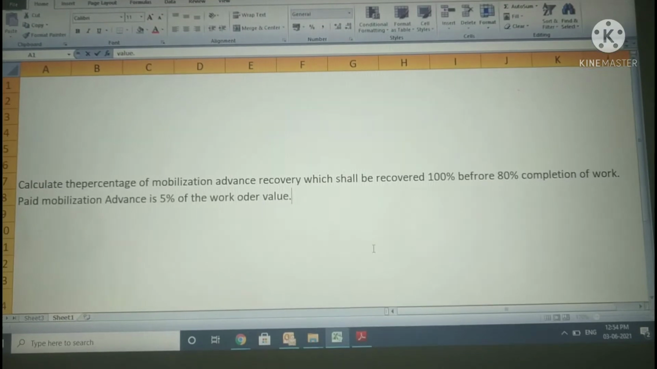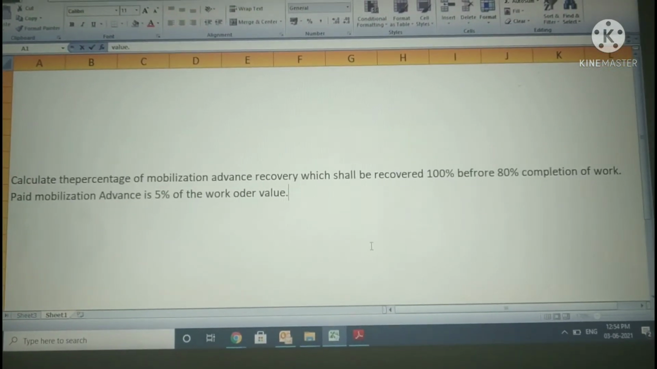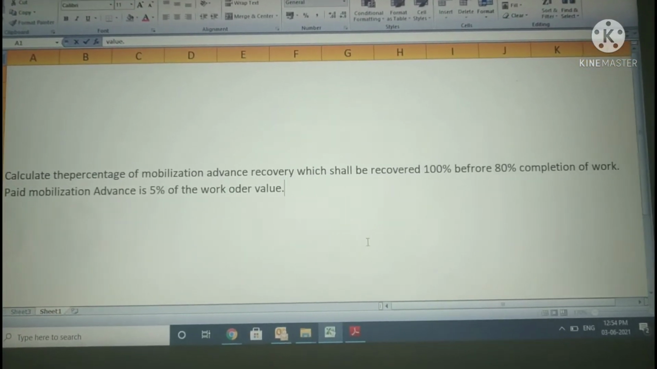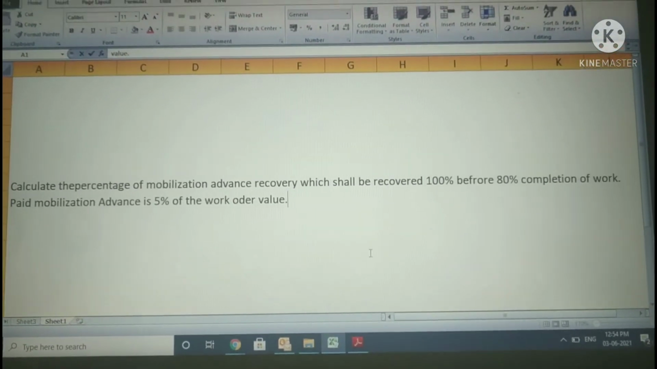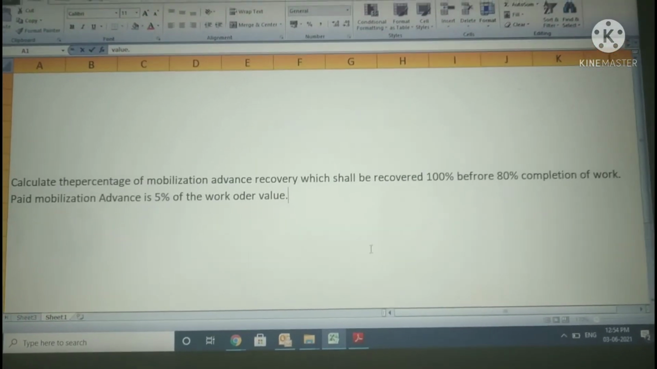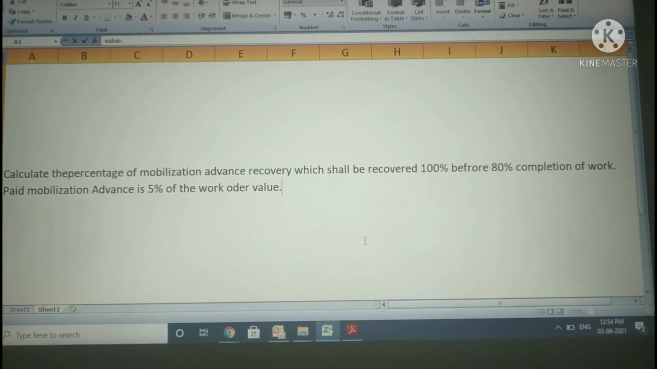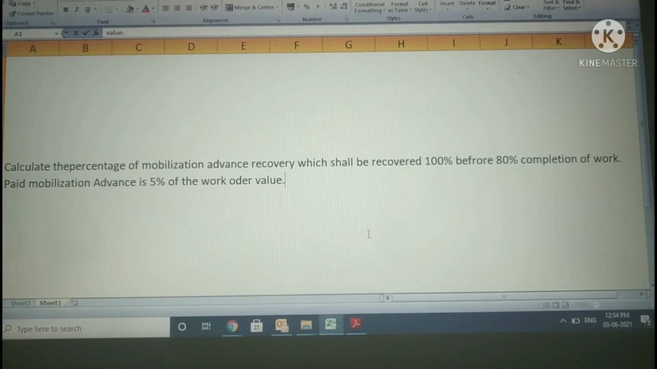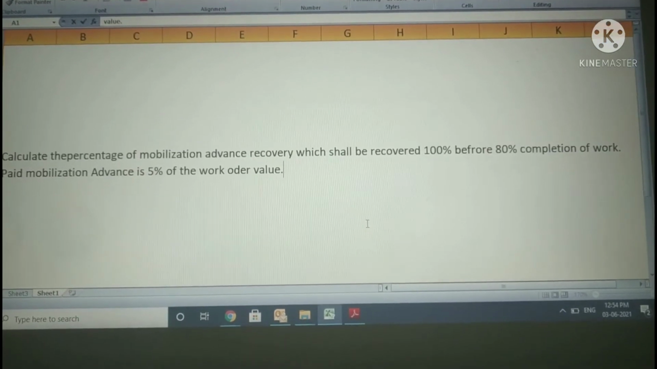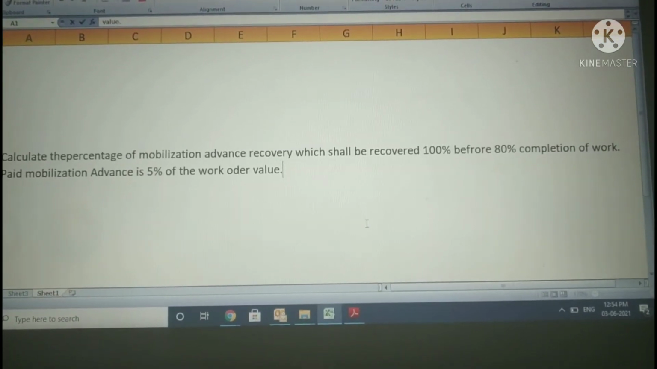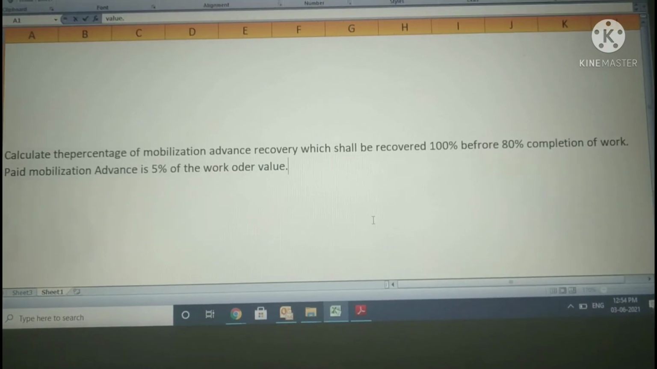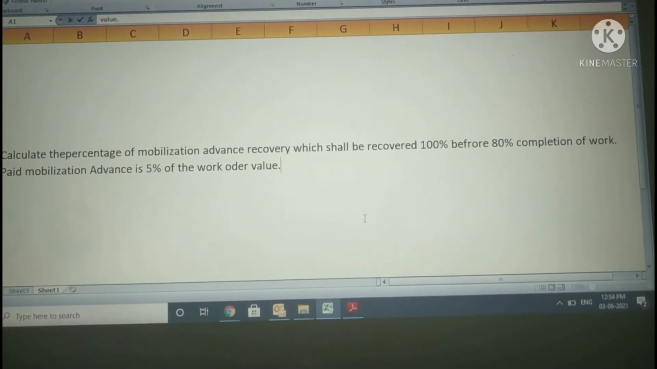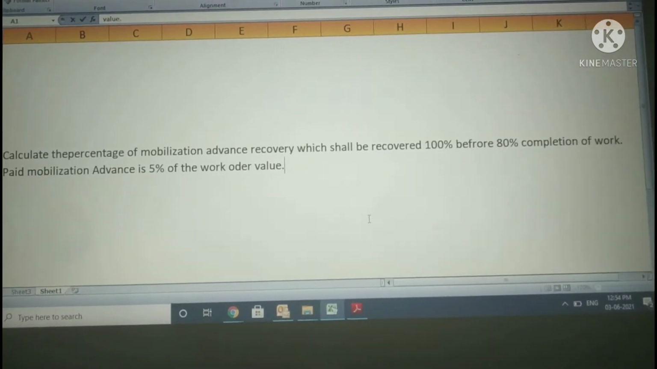Let's take 5% of the work order value, and it needs to be recovered when the subcontractor submits the RA bill, or the running bill. The mobilization advance shall be recovered from the second RA bill, that is the running bill. So whenever it is being recovered, when the work gets completed by 80%, at that time the 100% of the recovery of the mobilization advance needs to be done.